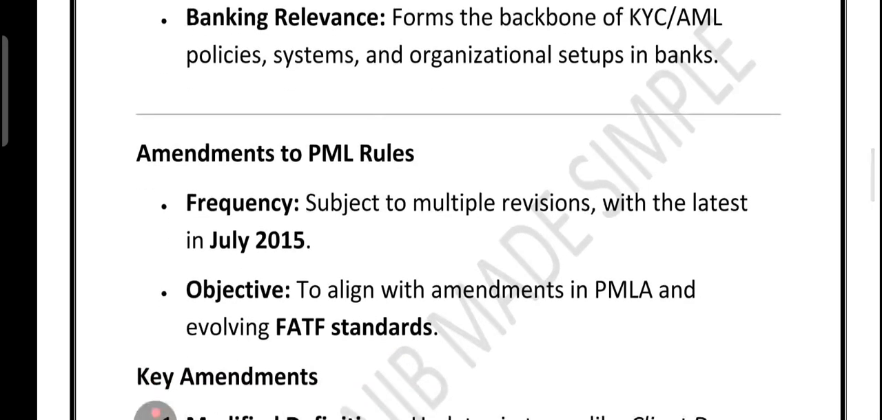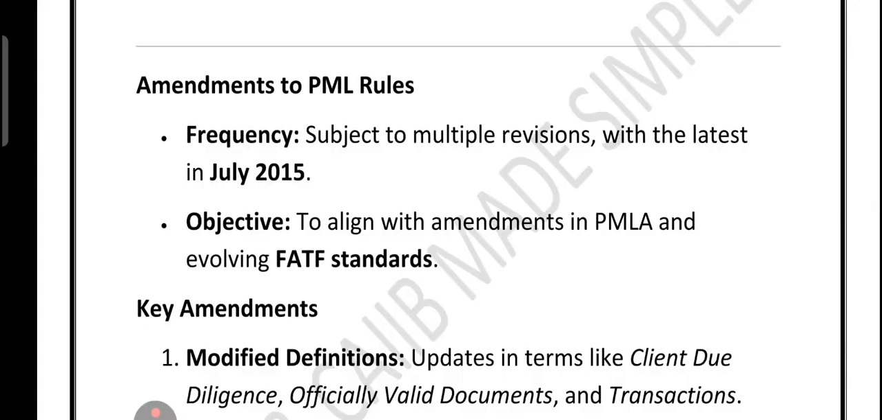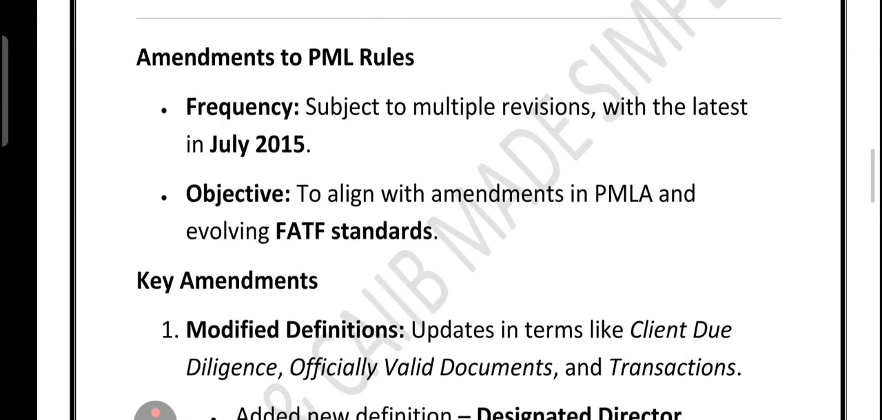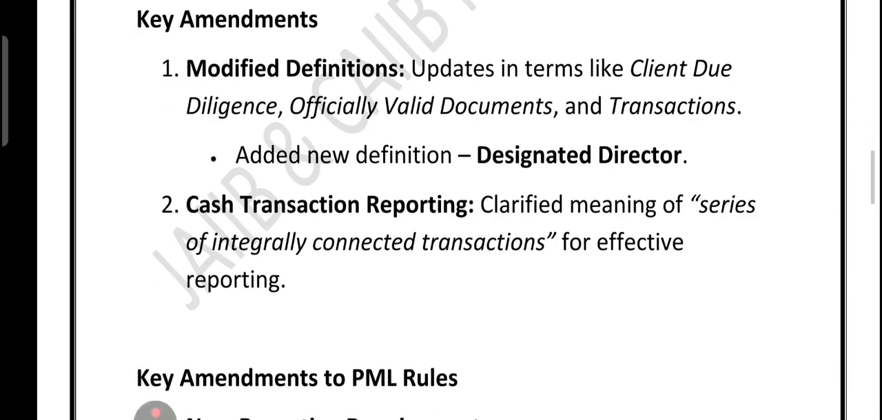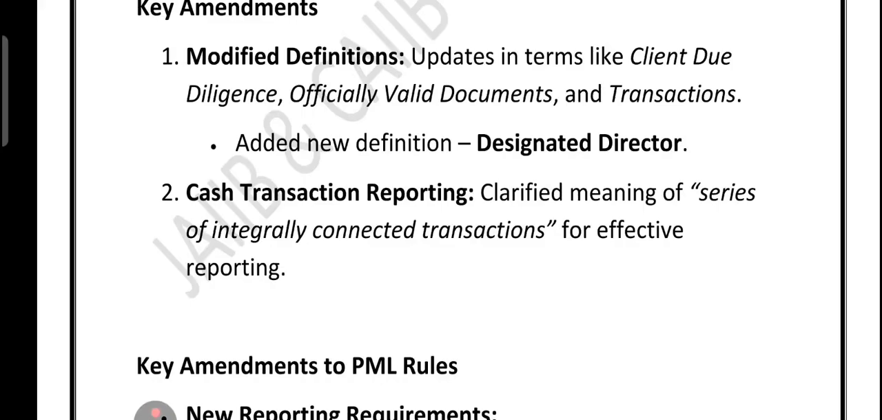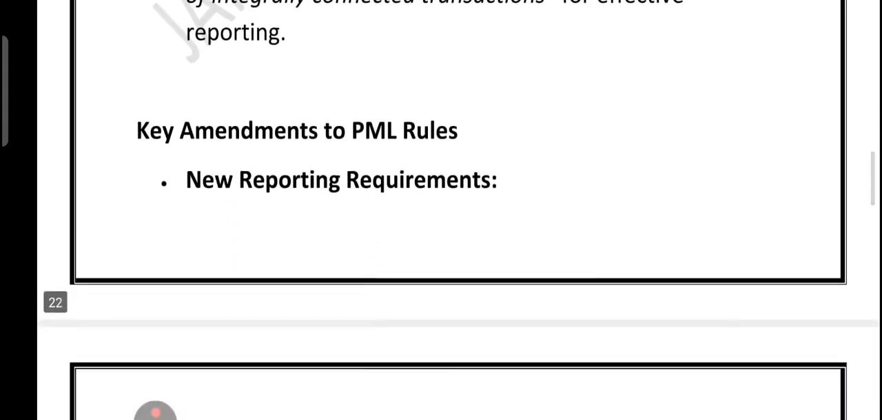And yes, these rules are not fixed forever. They keep getting updated. For example, the latest big amendment was in July 2015. Why the changes? To stay aligned with the updates in the PMLA and also to match global FATF standards. Some of the major changes include new and updated definitions like client due diligence, officially valid document and transaction, a fresh concept called designated director who ensures compliance in the bank, and a clearer rule on cash transaction reporting, especially when multiple transactions are connected together. So in short, PMLR is the rule book that ensures banks are always alert and compliant when it comes to money laundering prevention.